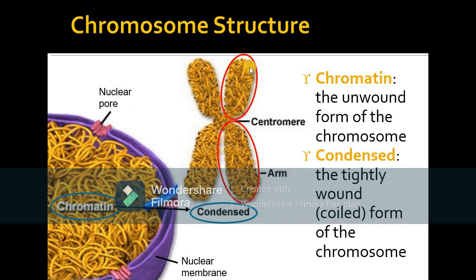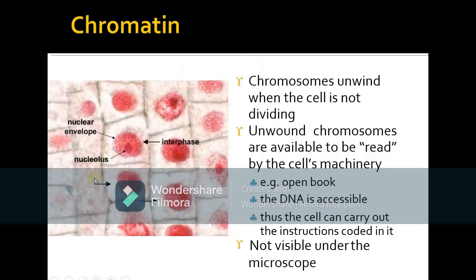If it is unwound, if it is open, that is called chromatin. The other form is condensed, which is the tightly wound part, like this one, right? It is making the coil, and it is the condensed form of the DNA. This one is the chromatin. Only the thread-like structures are called chromatin.